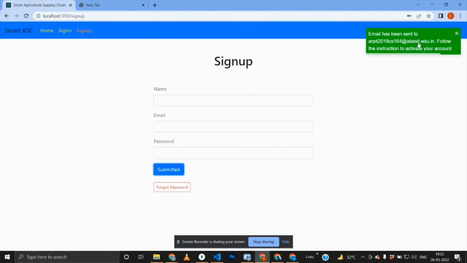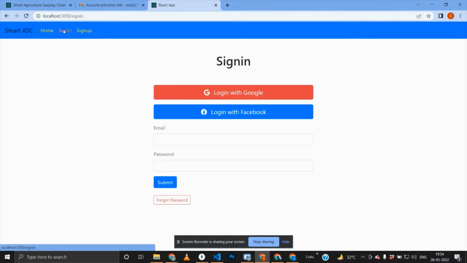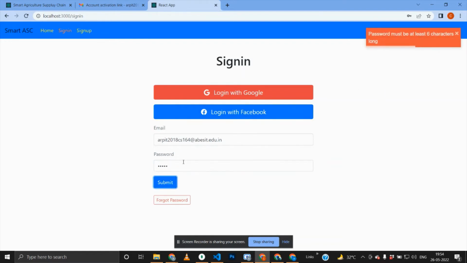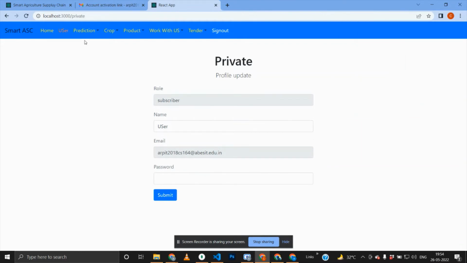As soon as I submit it, an activation link is sent to my email. I will come here and activate my account, and now I can go for the login. Now I can write my email ID here. The password was 123456. Let's write up to 5, and here the password must have at least 6 characters. Now 6 and 7. As soon as I submit it, it says email and password do not match, and when I enter all 6 characters correctly, here I have logged in.